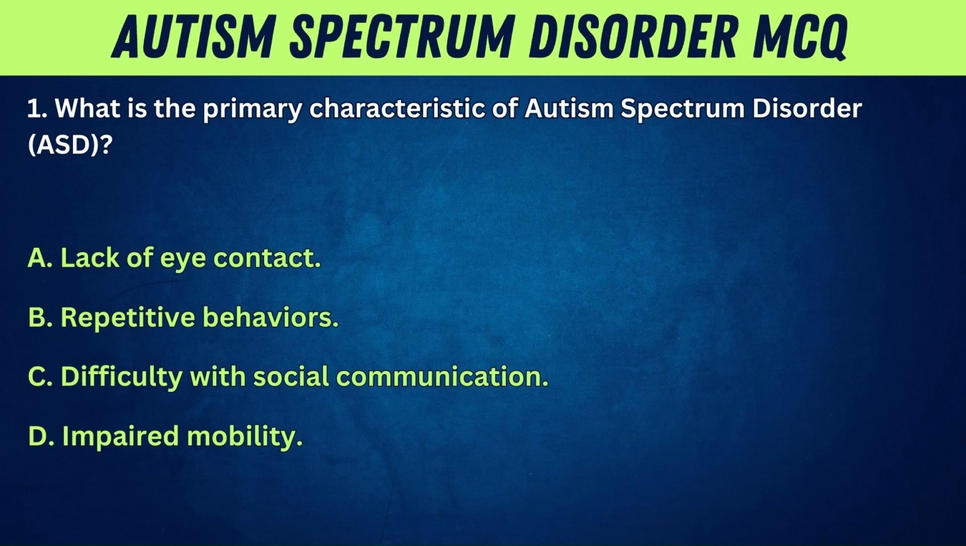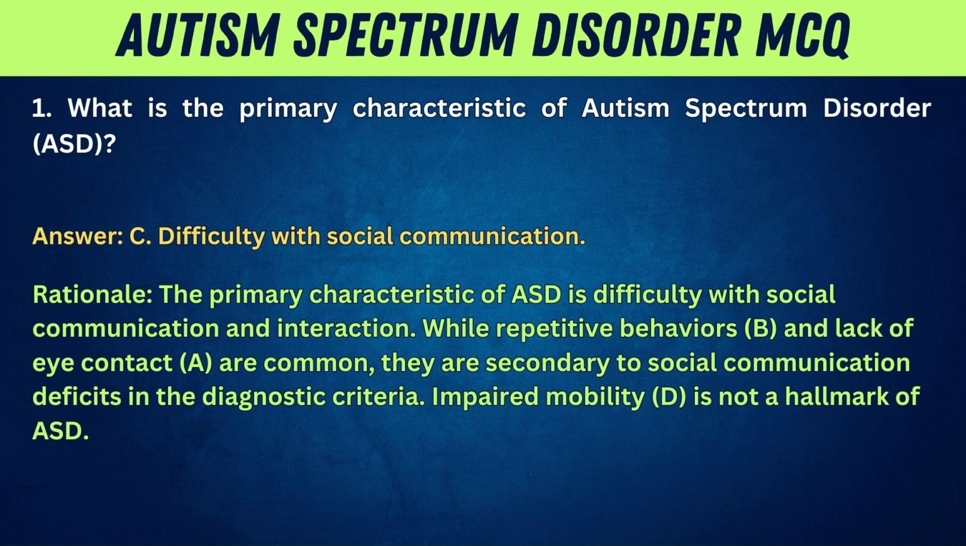1. What is the primary characteristic of autism spectrum disorder, ASD? A. Lack of eye contact. B. Repetitive behaviors. C. Difficulty with social communication. D. Impaired mobility. Answer: C. Difficulty with social communication. Rationale: the primary characteristic of ASD is difficulty with social communication and interaction. While repetitive behaviors, B, and lack of eye contact, A, are common, they are secondary to social communication deficits in the diagnostic criteria. Impaired mobility, D, is not a hallmark of ASD.